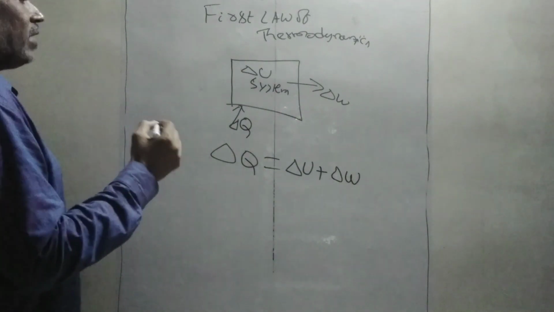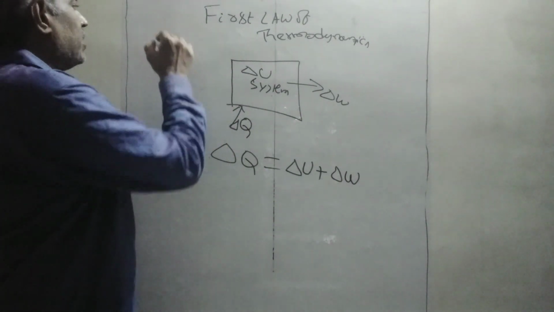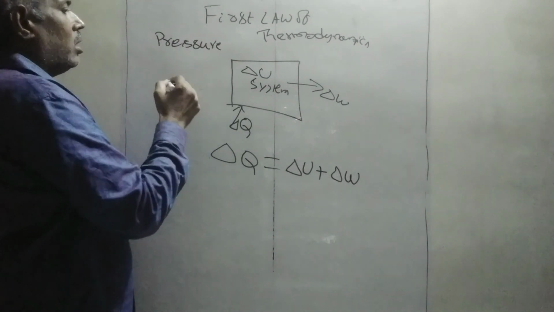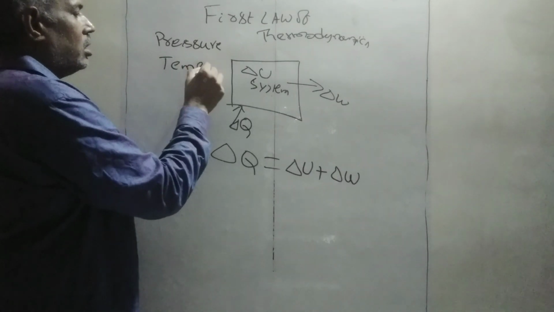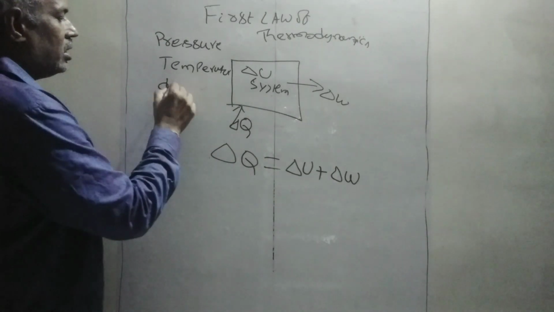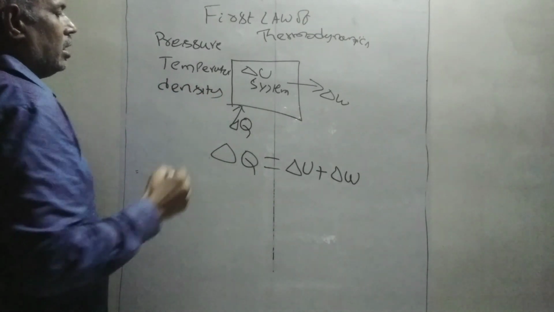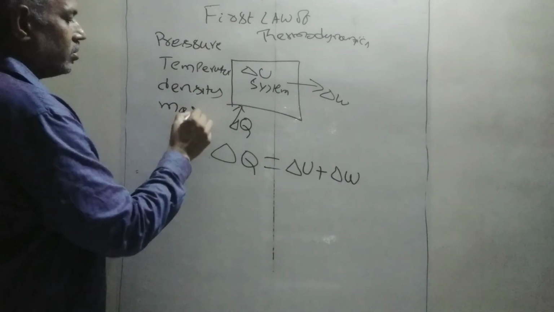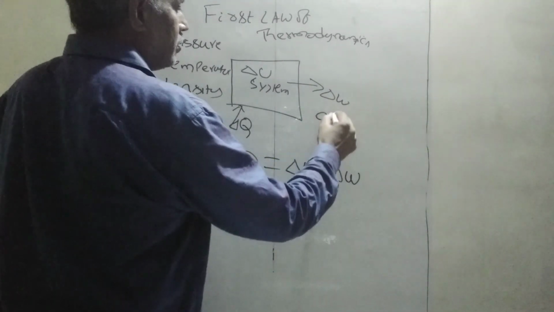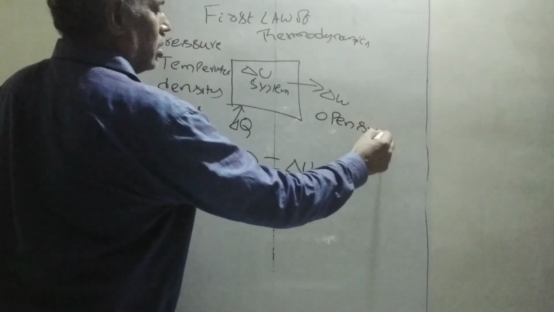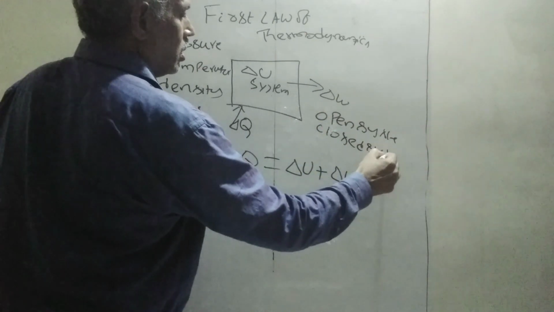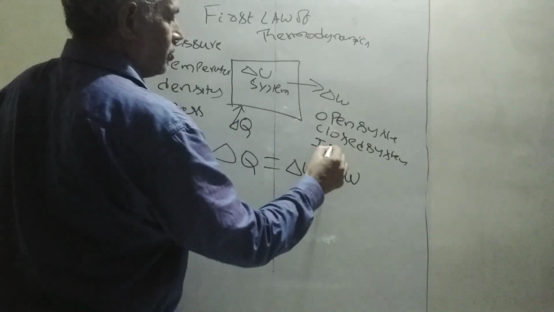Now the system is defined by its properties. What are these properties? One is pressure, temperature, density, and mass. Now the system can be of any type. It can be an open system, it can be a closed system, or it can be an isolated system.